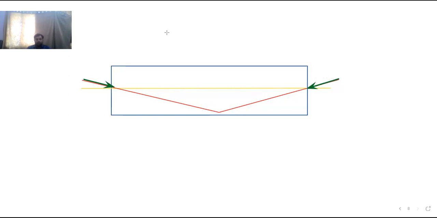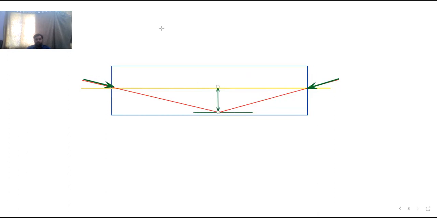Now you can see that if I draw one horizontal line over here, one horizontal line like this, and this dimension is total dimension.